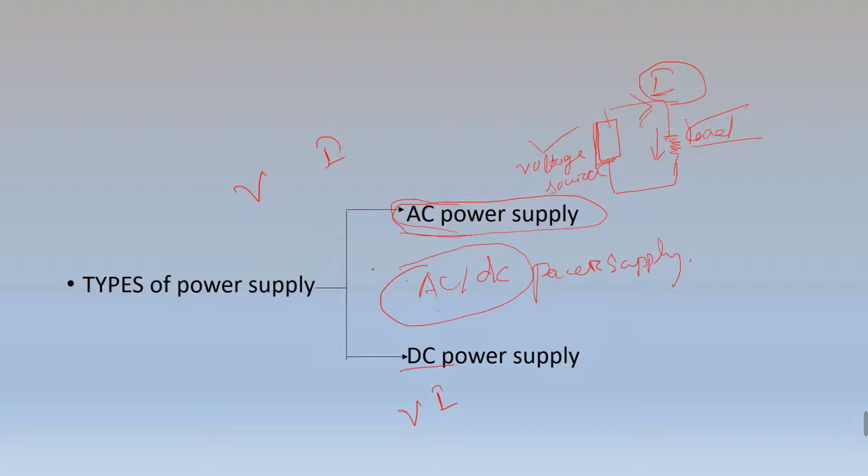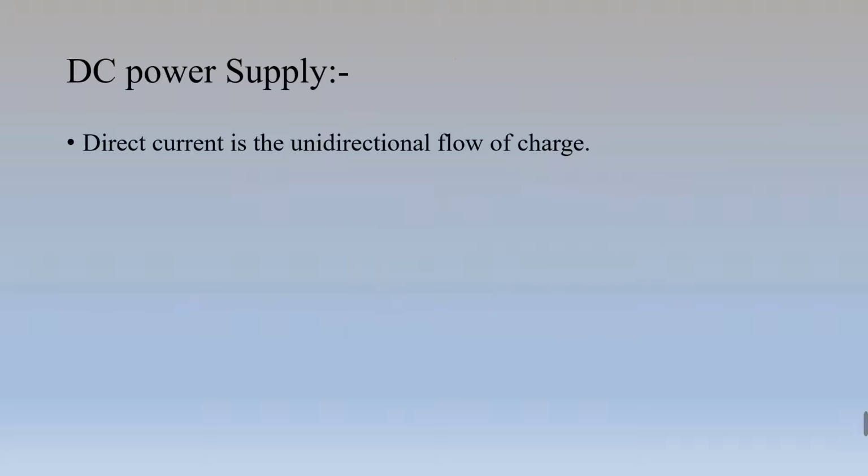So by default we have to understand that in AC power supply the voltage nature is alternating and in DC power supply the voltage nature is direct. Next come to our another important discussion, that is AC versus DC. First come to DC. As I told before, DC means automatically you have to understand that voltage is also direct.